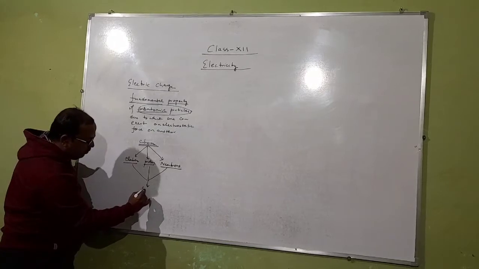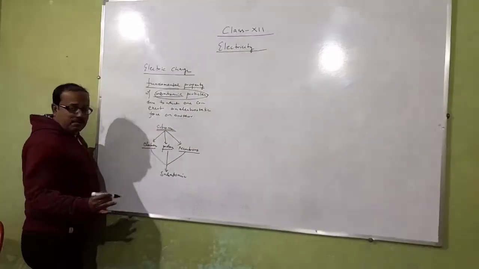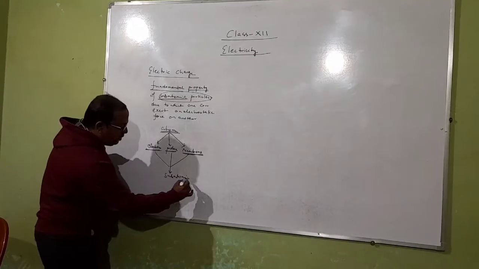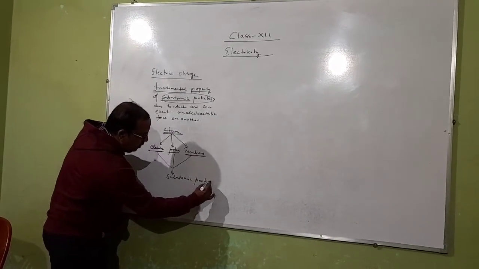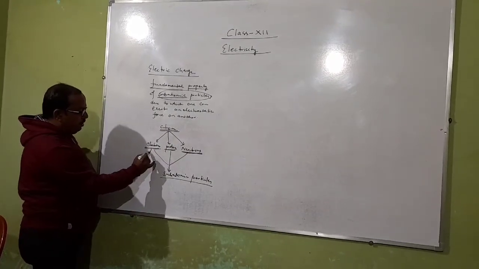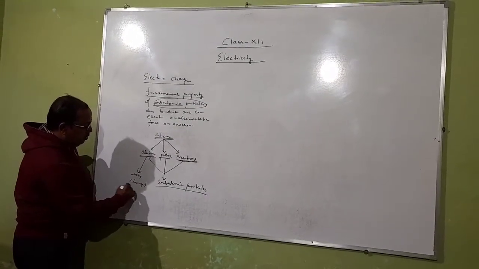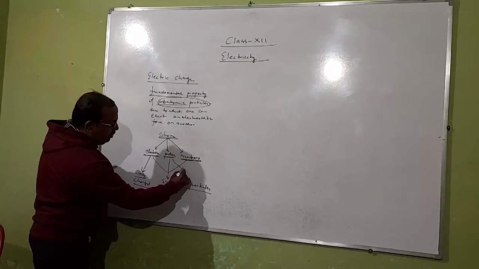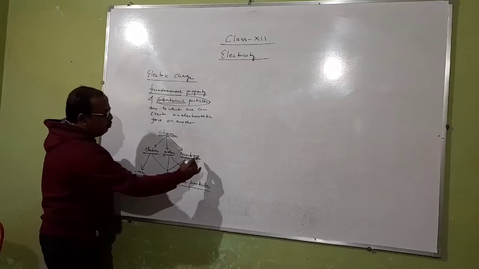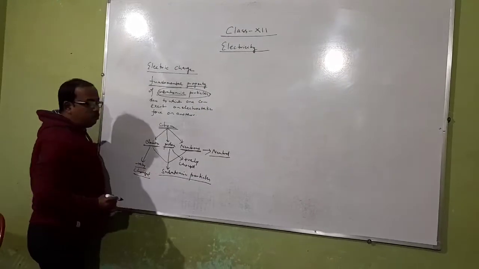So these three particles, electron, proton and neutron, are called subatomic particles. Out of these three, electron is negatively charged, proton is positively charged, and neutron is electrically neutral. That means neutron has no charge.